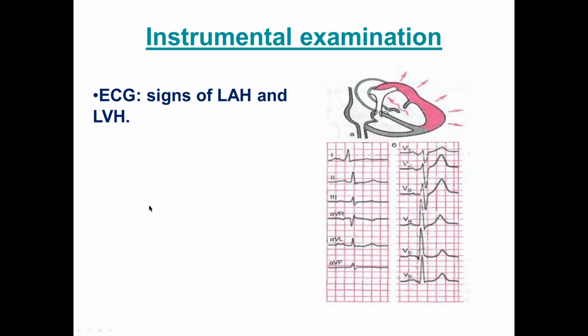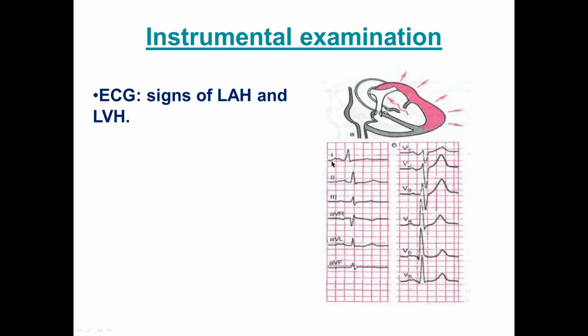Instrumental examinations: ECG shows you left atrial hypertrophy and left ventricular hypertrophy. On this ECG, you see left atrial hypertrophy: enlarging of P wave on the second and first leads, and deepening of negative phase on V1, and left ventricular hypertrophy signs.